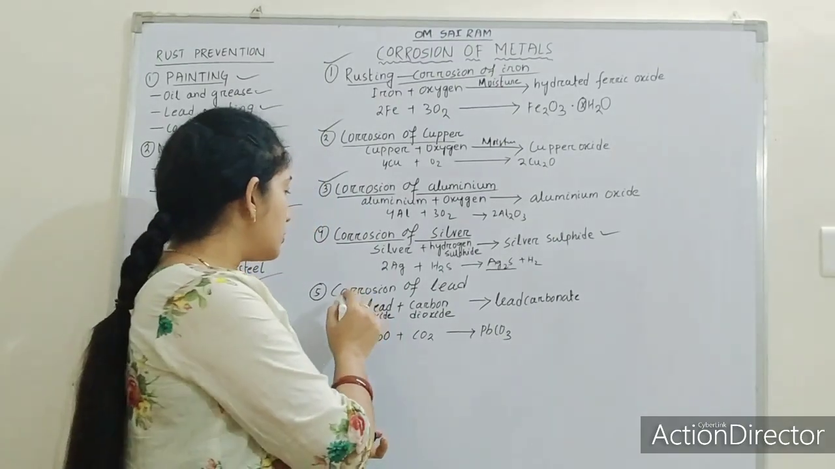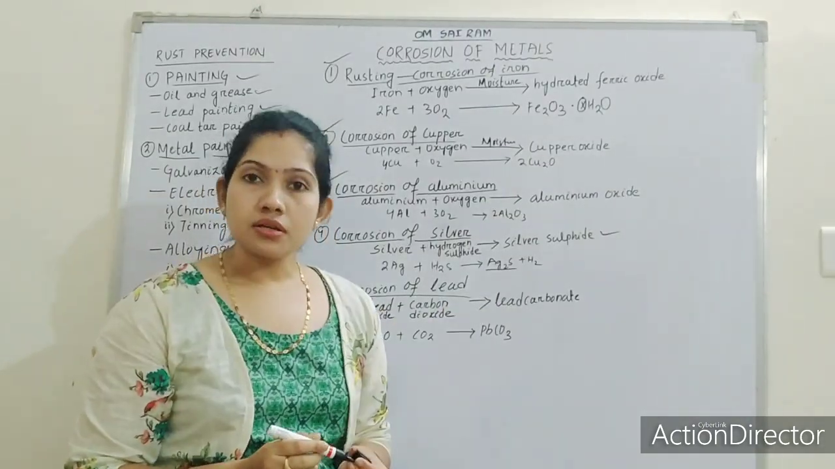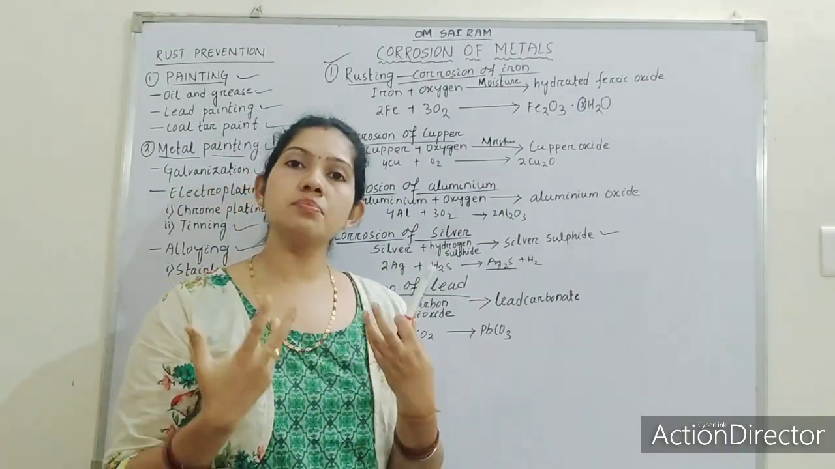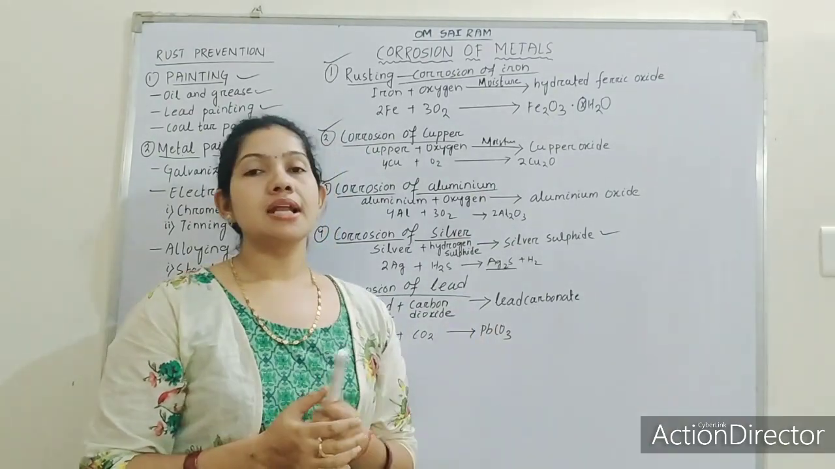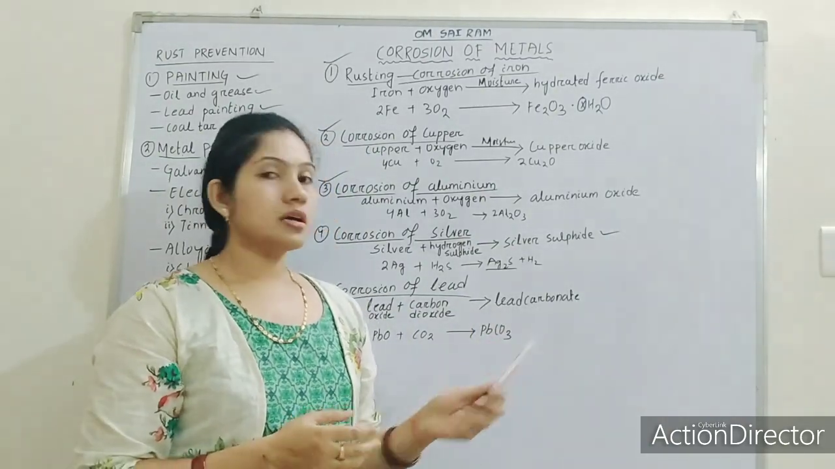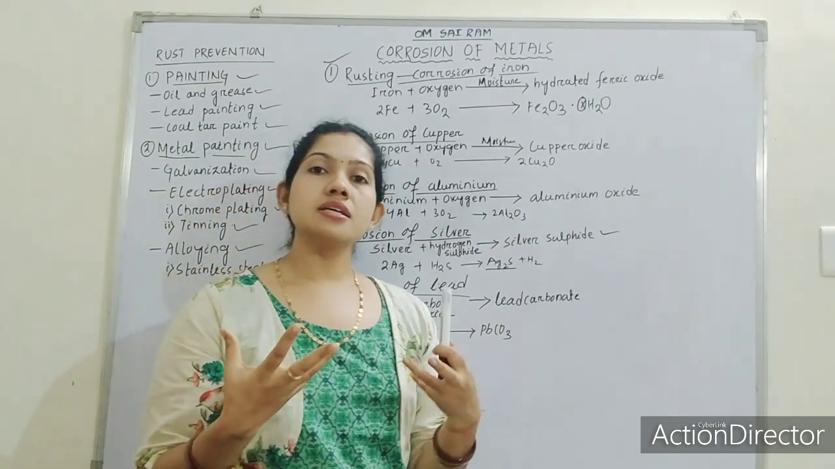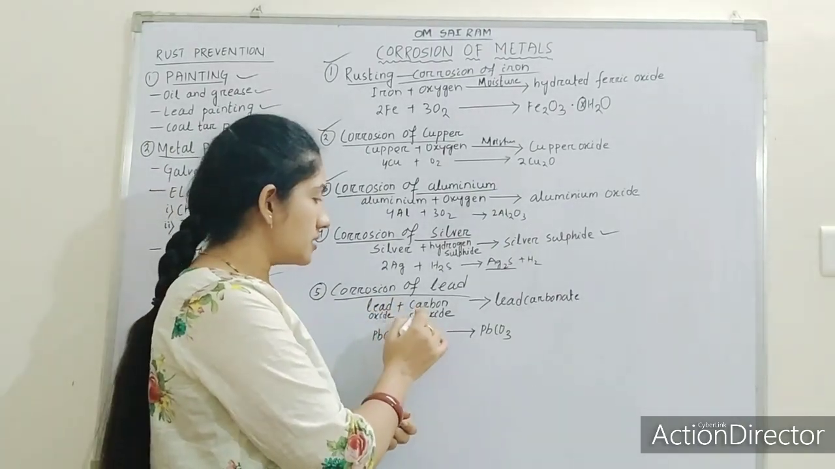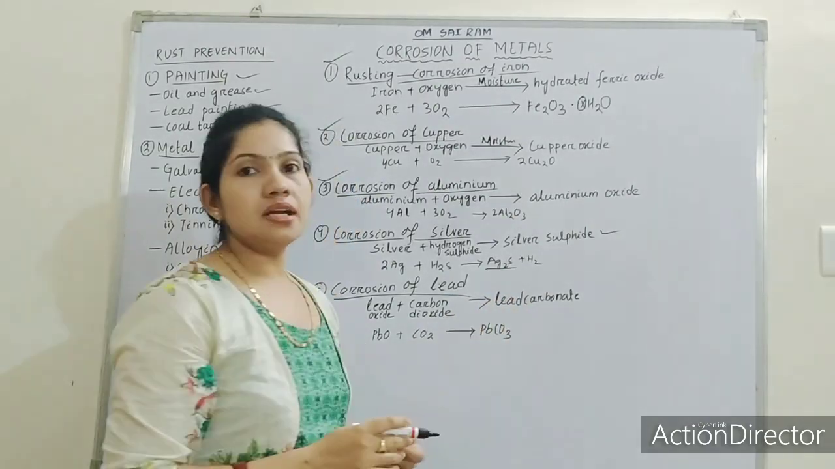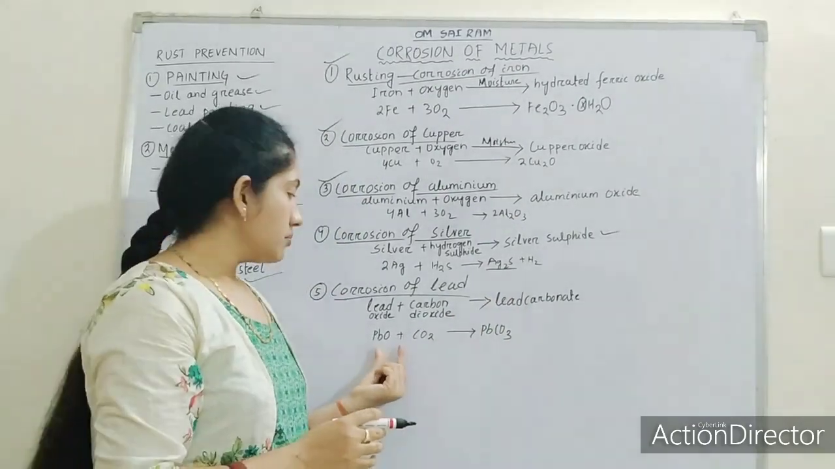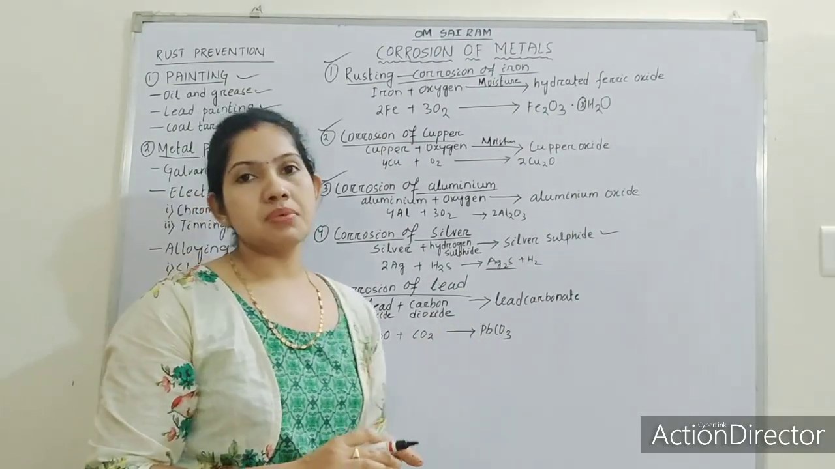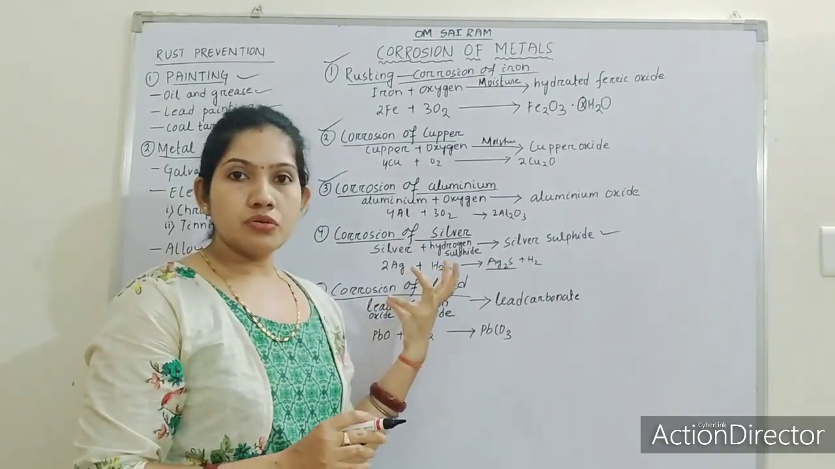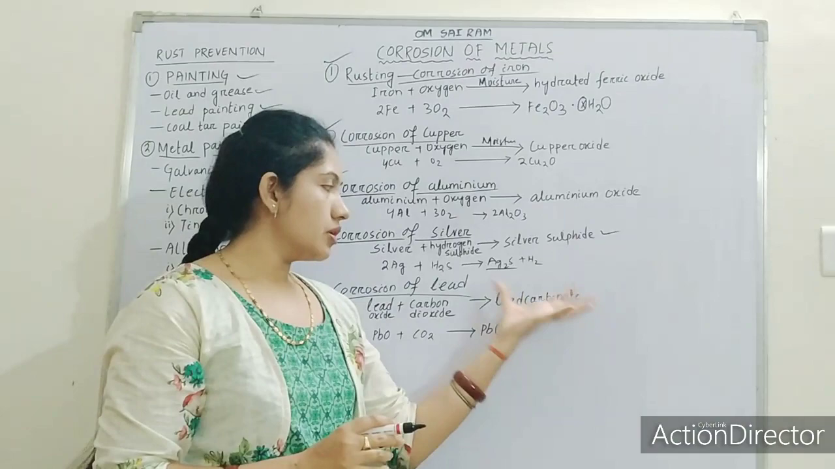Corrosion of lead. Lead can also undergo corrosion. When lead is exposed to atmospheric moisture for a very long period, it forms lead carbonate. Here we can see the equation. When lead is exposed to atmosphere for a longer period, it forms lead oxide, which then reacts with carbon dioxide to form lead carbonate. The equation is PbO plus CO2 gives PbCO3. So lead reacts with atmospheric gases like carbon dioxide and forms lead carbonate.